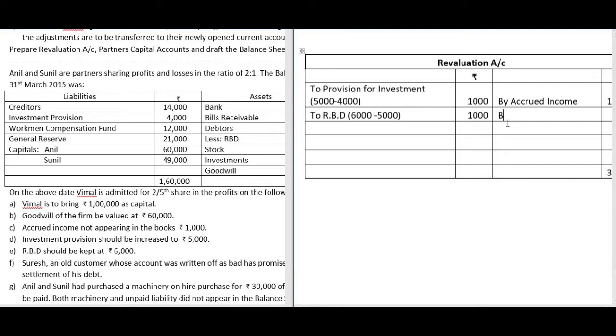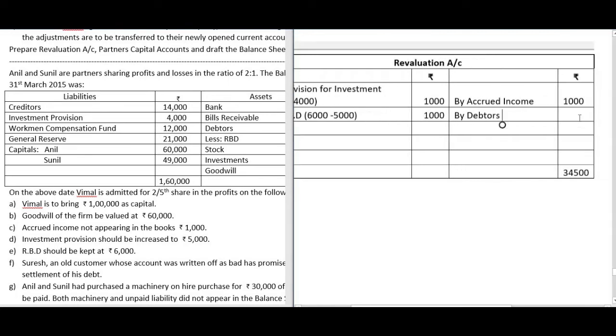So it is recorded on the credit side as by debtors. This is the Suresh whose account was written off as bad. Now it is considered as a debtor once again, a new asset brought into account. The amount is 3,500.